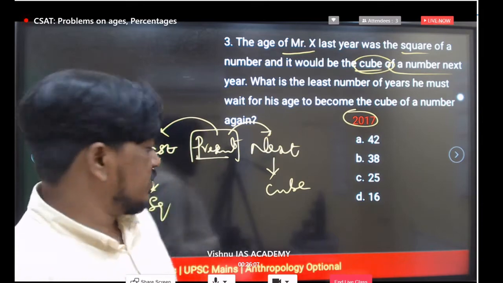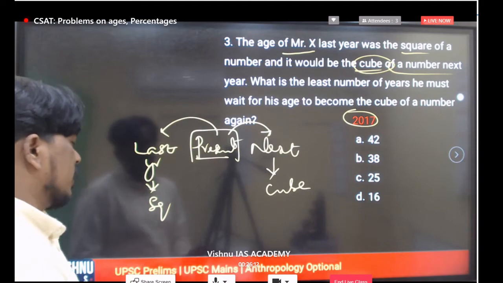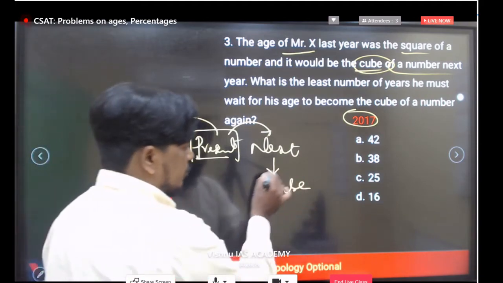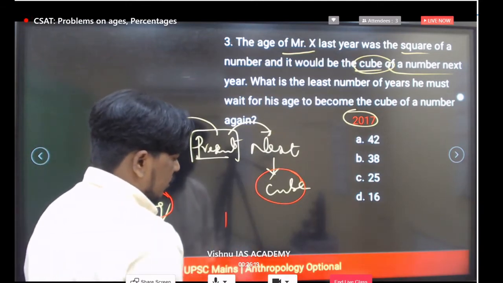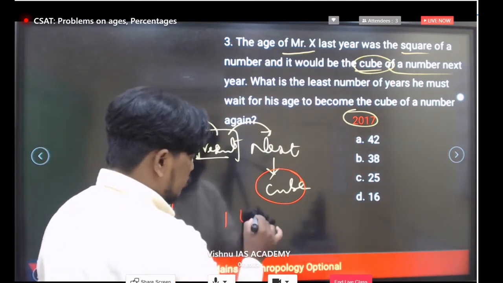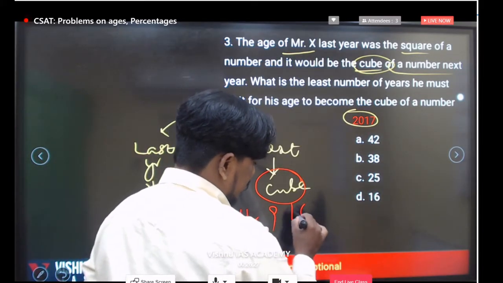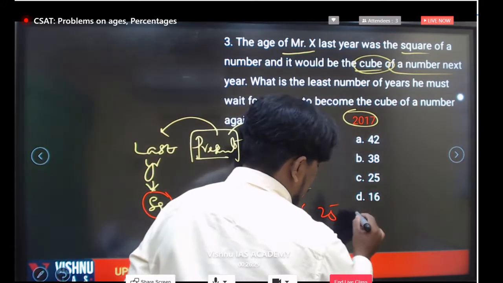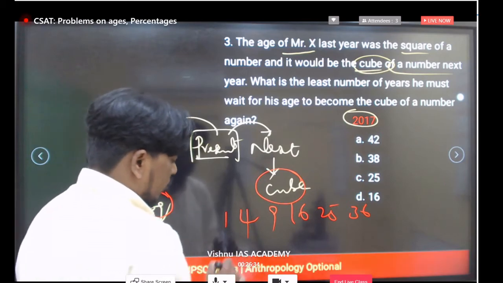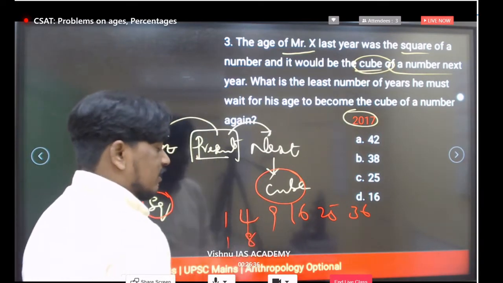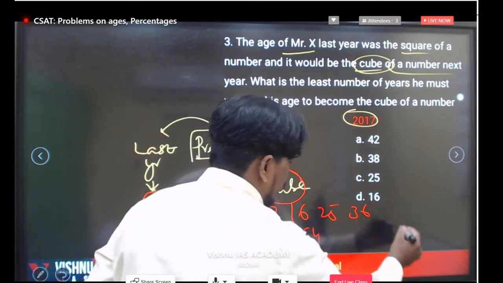You have to understand from these two points which numbers are very near. One should be a square, one should be a cube. Just observe the starting square numbers we generally have. 1 square is 1, obviously. 2 square is 4, 3 square is 9, 4 square is 16, 5 square is 25, 6 square is 36. Cubes: 1 cube is 1, 2 cube is 8, 3 cube is 27, and 4 cube is 64, and so on.